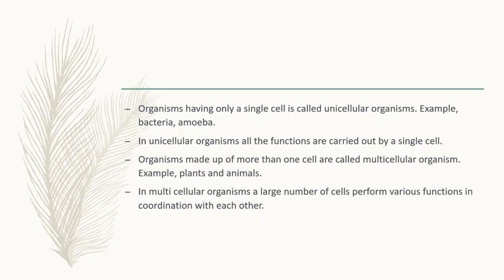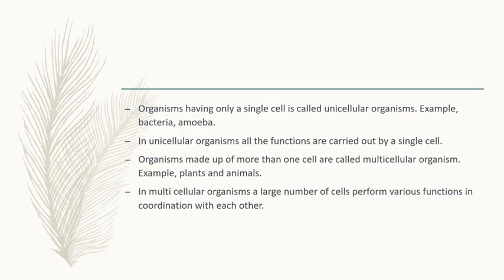Cellular means cell. So unicellular organism means organisms having only a single cell is called a unicellular organism. Unicell means one cell.